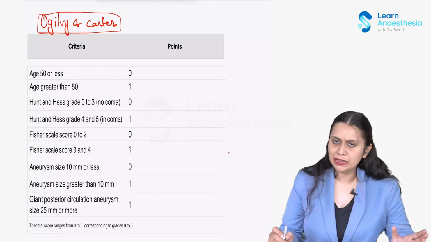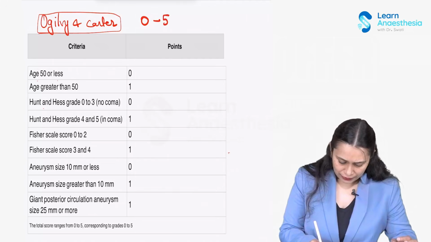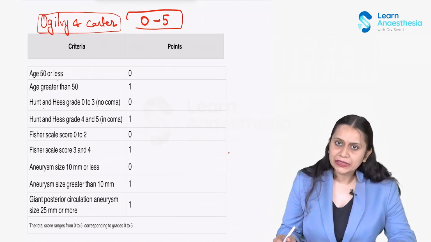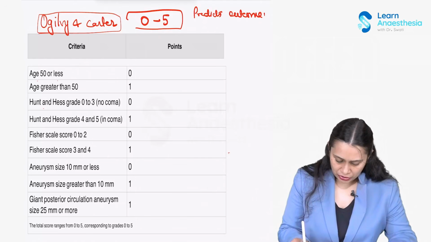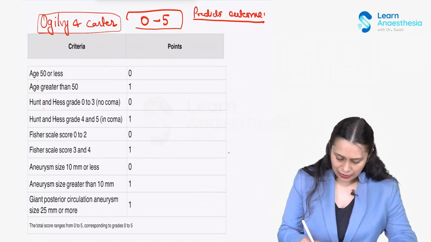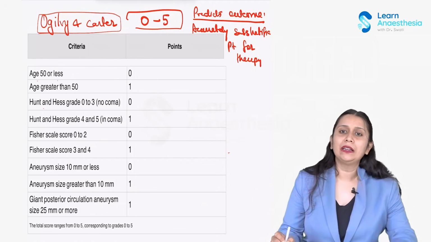In this the patient is given points, and the points vary from 0 to 5, and this very nicely predicts the outcome of the patient and accurately stratifies the patient for therapy, right? So this is basically a therapy guiding scale.